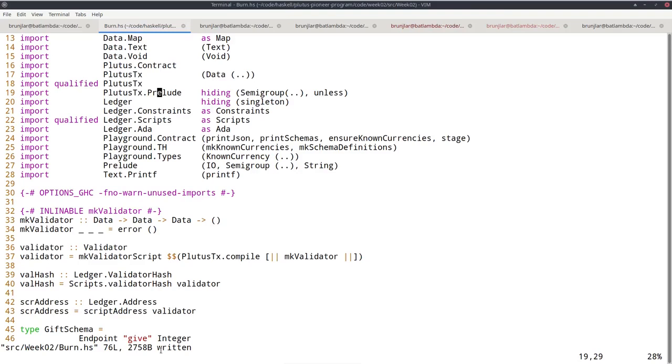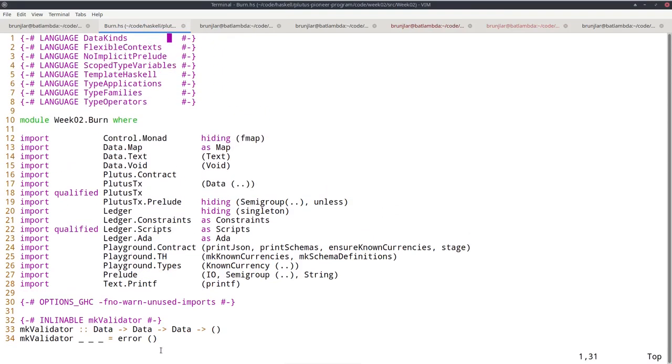The problem is that normally in Haskell the standard prelude always gets imported. You don't have to import it explicitly, it always gets imported automatically. And if that was the case here, then we would have a lot of name clashes between names in the standard prelude and names in the Plutus prelude. But there is a GHC extension for that, NoImplicitPrelude. So by adding that, the standard Haskell prelude does not get automatically imported.